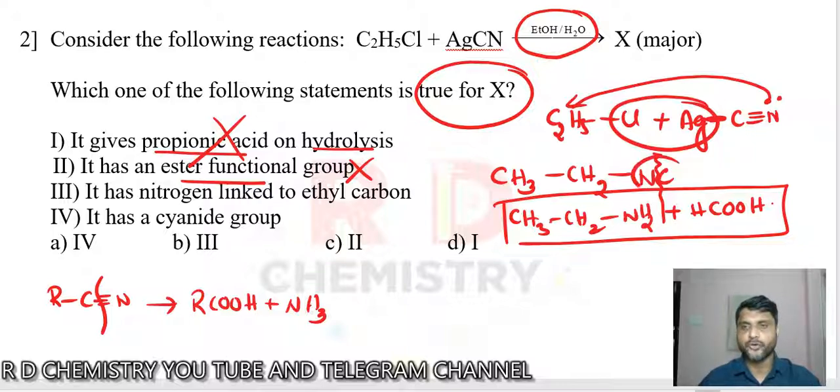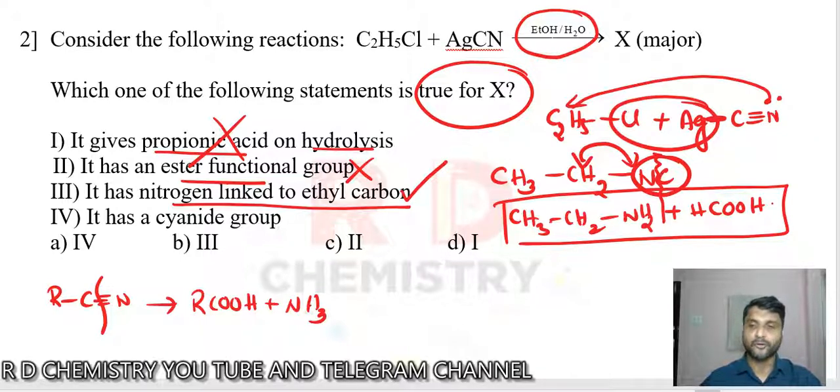It has isocyanide, the correct product. Nitrogen is linked to the ethyl carbon is a correct statement. It has a cyanide group? No, it doesn't have a cyanide group. It has the isocyanide group. So therefore, statement 3 is the correct answer, so option number B is the answer. Clear? Right?